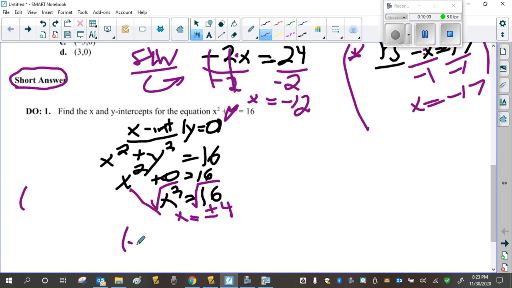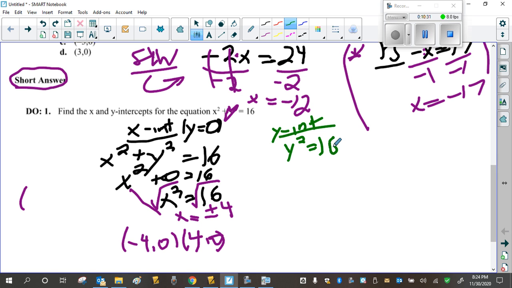And then you have to put this as a point. Okay, x-intercepts are points. So you need to put (4, 0) and (-4, 0). Okay, and very similarly, when you find the y-intercept, that means there's no x squared because it becomes 0 squared. So you're just solving y squared equals 16. And I'll let you do that.